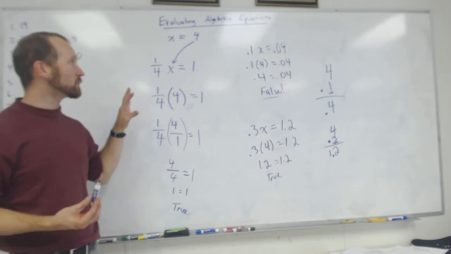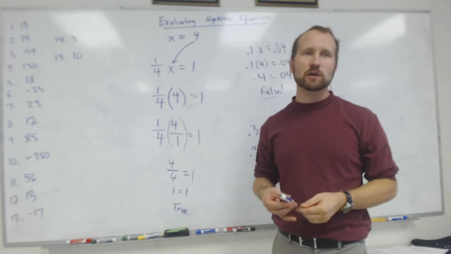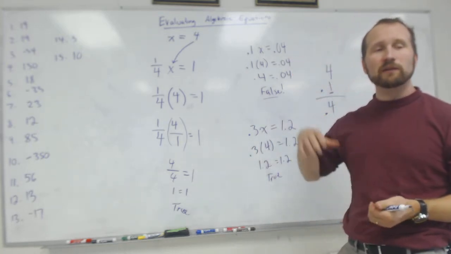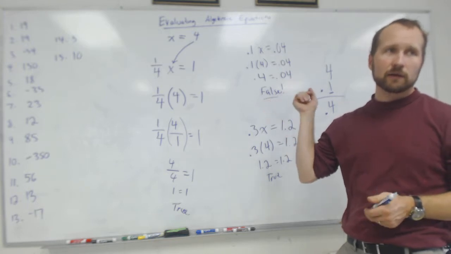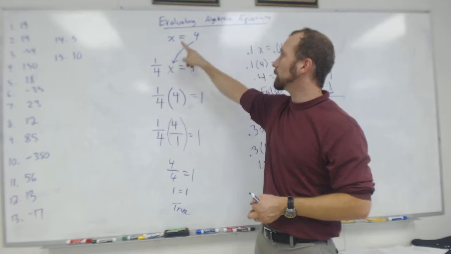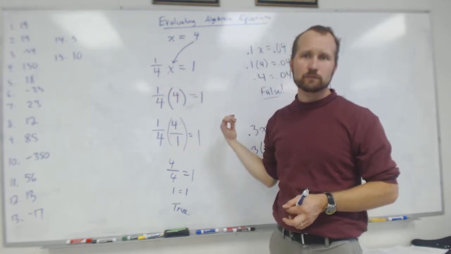So this is a really useful skill. Later in the year, or maybe next year, I'm not 100% sure yet, we're going to be doing something called systems of equations, which is where we have 2 equations together. And in order to solve those, you're going to have to get really good at plugging in a number into an equation and evaluating it.